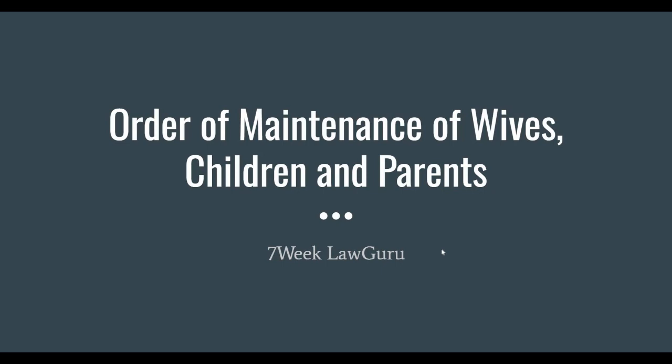It provides that any person who has sufficient means to maintain himself cannot deny maintenance to the wife, children and parents if they are unable to maintain themselves. So this is what section 125 talks about.